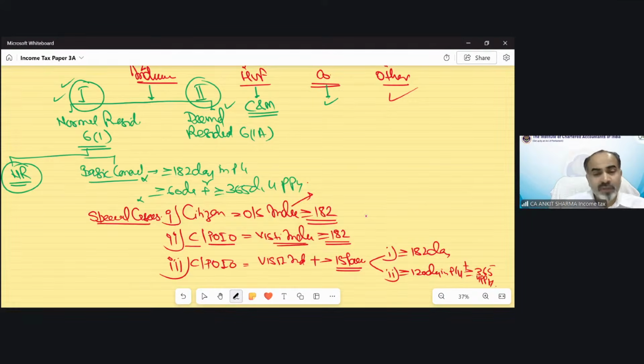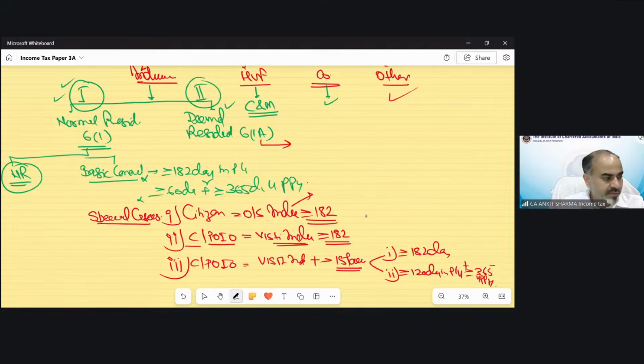If you fulfill any of these, you would be a resident, else a non-resident. Understood? If none of these conditions is fulfilled, and you do not become resident under any of these basic or special conditions, then we can move on to the deemed resident concept.